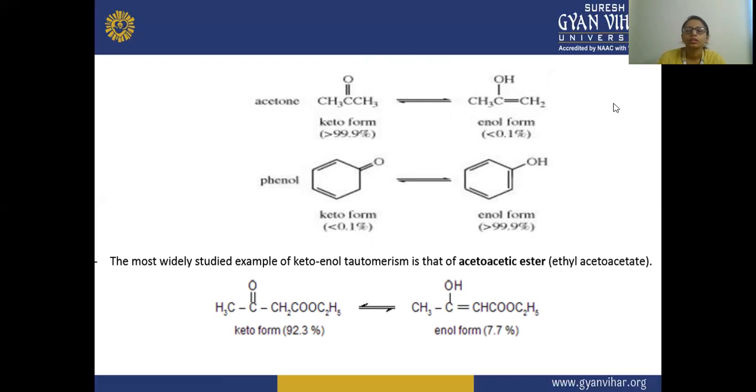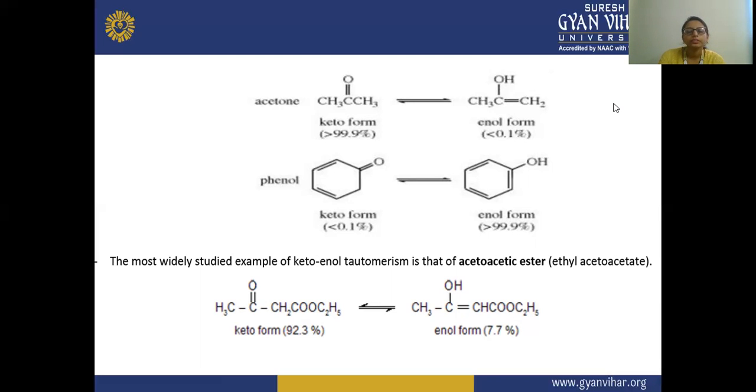In phenol, the keto form is less than 0.1% and the enol is more than 99.9%.